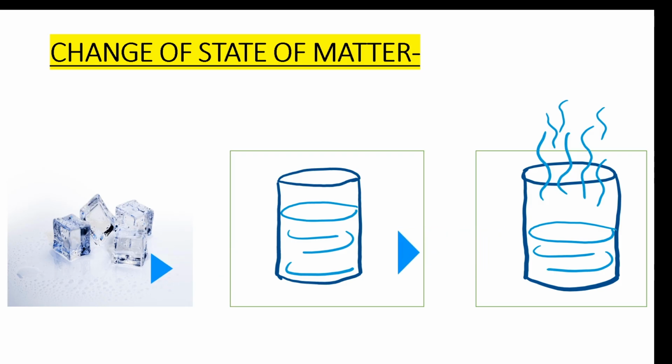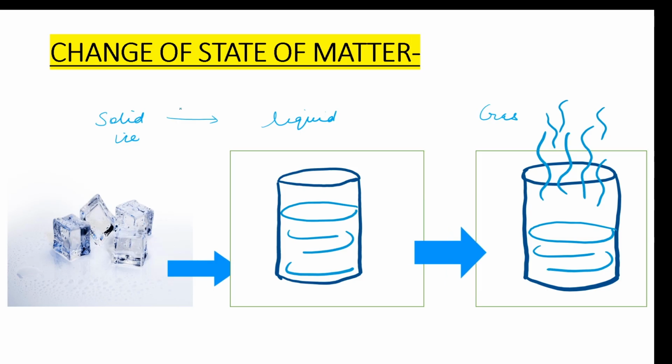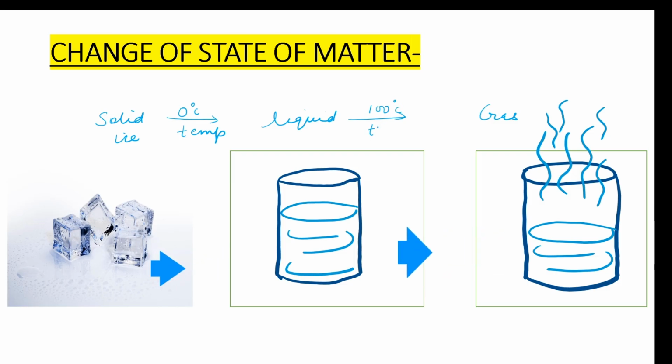Now matter exists in three main states. You have already studied this in your lower classes. And what are those three states? The three states of matter are solid, liquid and gas. And for solid, we have the example of ice. It melts at 0 degrees Celsius to form liquid, and at 100 degrees Celsius it changes into gas.